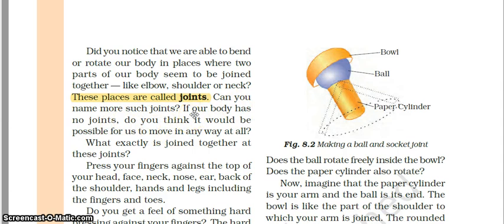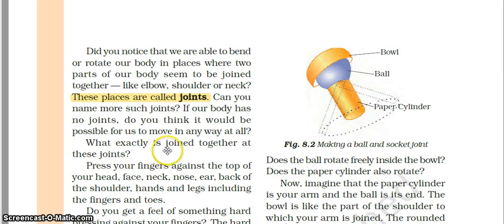Can you name, apart from the elbow or knee or shoulder, more joints? Yes, there are a number of joints in our body, because how many bones are there in our body? There are 206 bones, and they are all joined together. So there are a number of joints in our body. And what will happen if our body has a single bone? Will you be able to move? No. We will not be able to move even an inch.